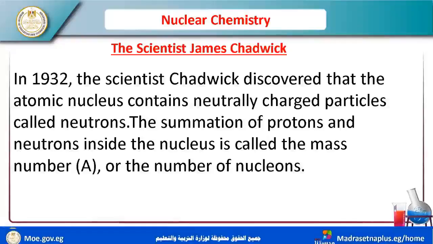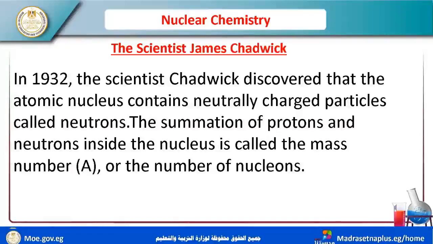So I have a particle with no charge. What is the meaning of neutral charge? Neutral charge is equal to no charge. So these neutral particles are called neutrons.